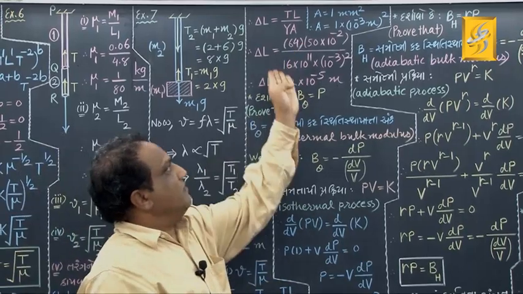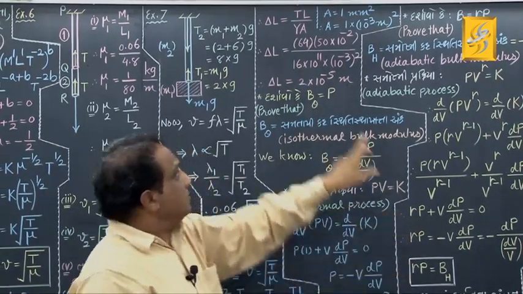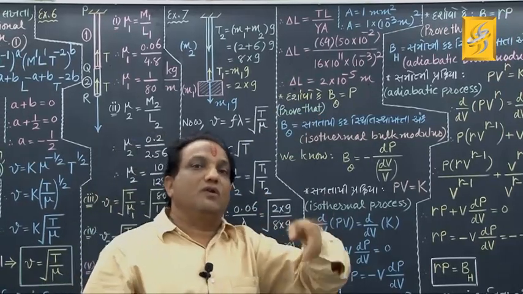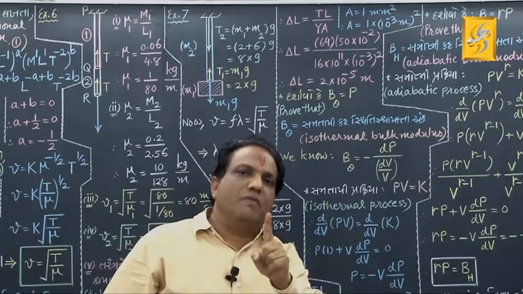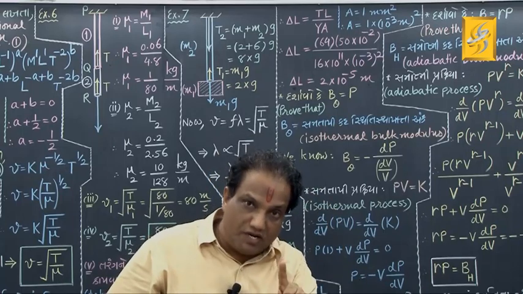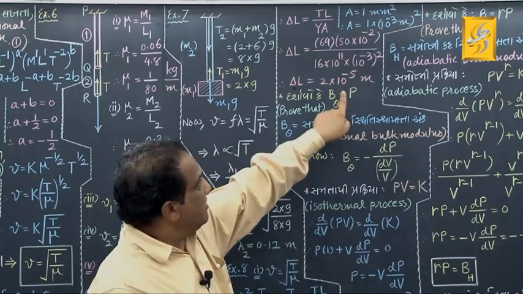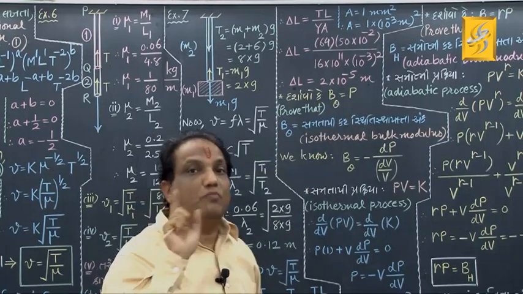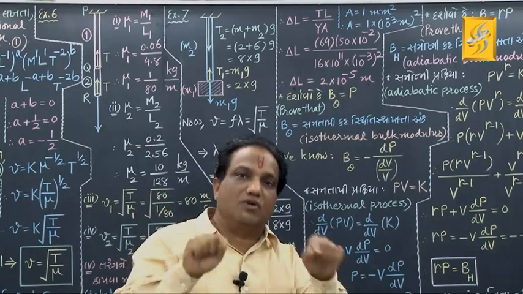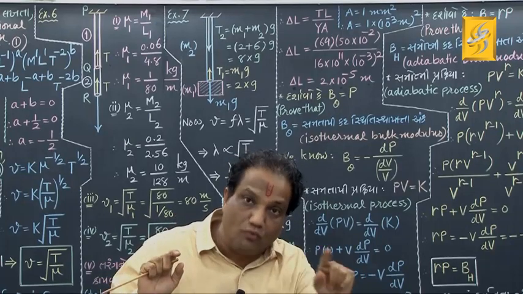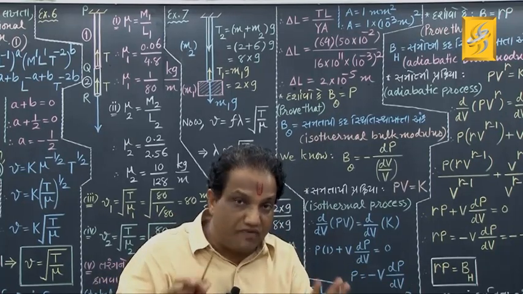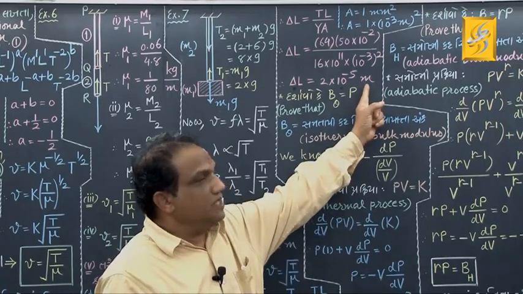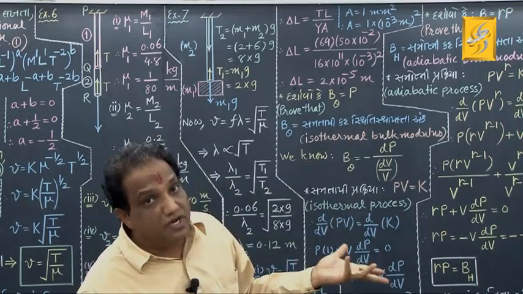Because you are placing all the values in SI units, naturally this change in length will be obtained in meters. If they ask to find it in millimeters, you know 1 meter is 1000 millimeters. So you can multiply by 1000, it will be 2 into 10 raised to minus 2, that is 0.02 millimeter. That is the answer they have given in the textbook, correct? But unless asked to find it in millimeters, you should not go for it. You should find it only in meters, that will do because it is the SI unit. Fine.